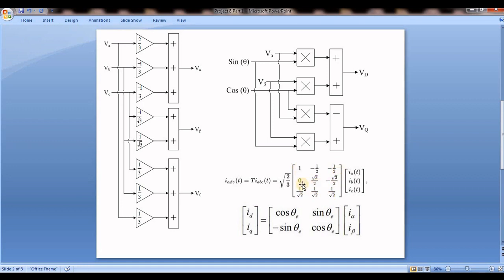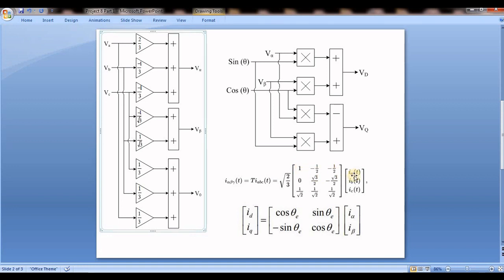But these two are very important, and there is no angle here. Here we are not talking about any angle. So directly this three phase will be converted to two phase, and this is the phase, and here this is the angle, the angle between the resultant current to either alpha or beta, or the resultant current to either D or Q. So basically this is VA, VB, VC, and here it is IA, IB, IC.